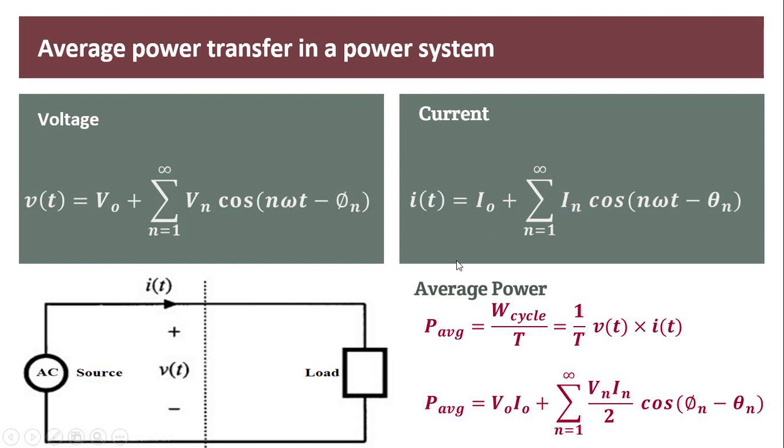And for that, the power also has an equation like this. So for a practical power system, this is the average power equation due to the presence of harmonics: V0 I0, the DC offset power, plus the summation of the power for the fundamental plus the power due to the harmonic components present in the system.